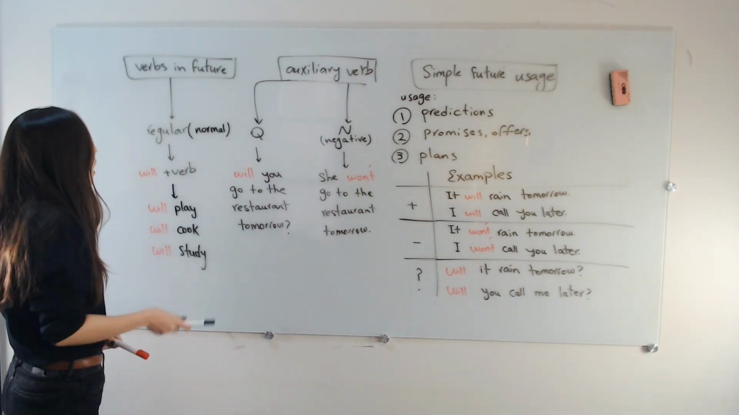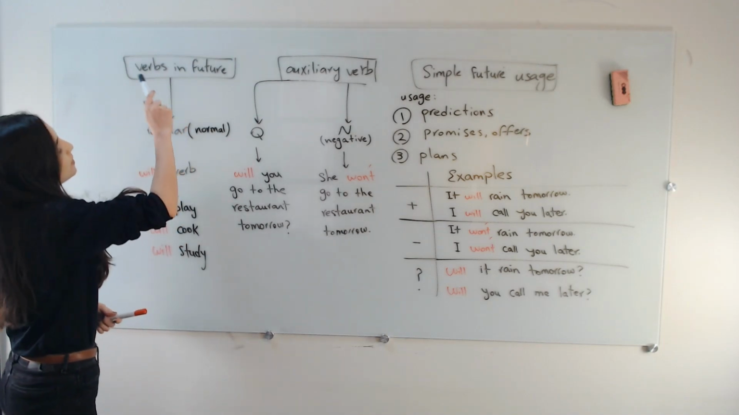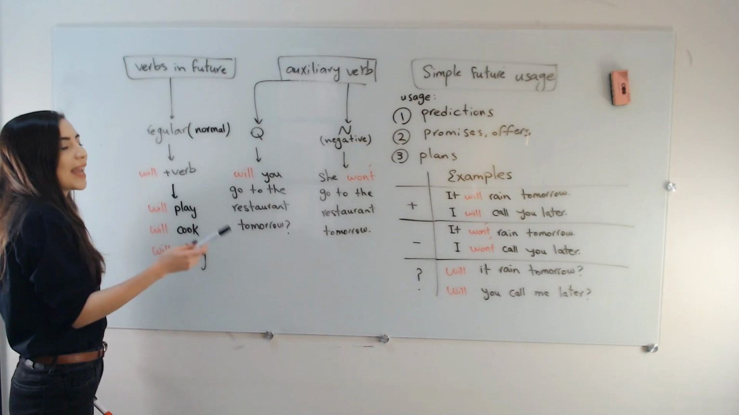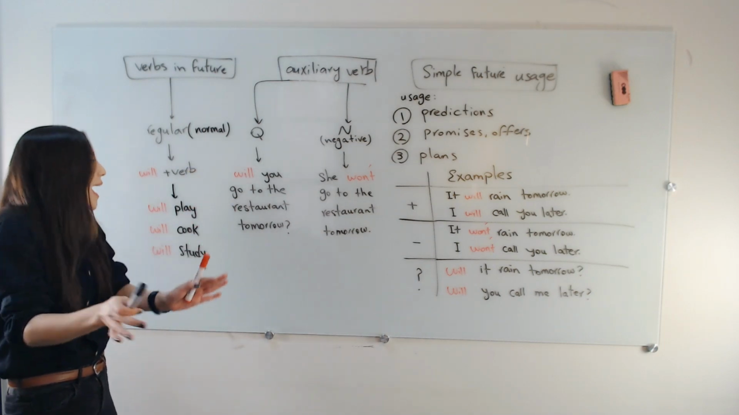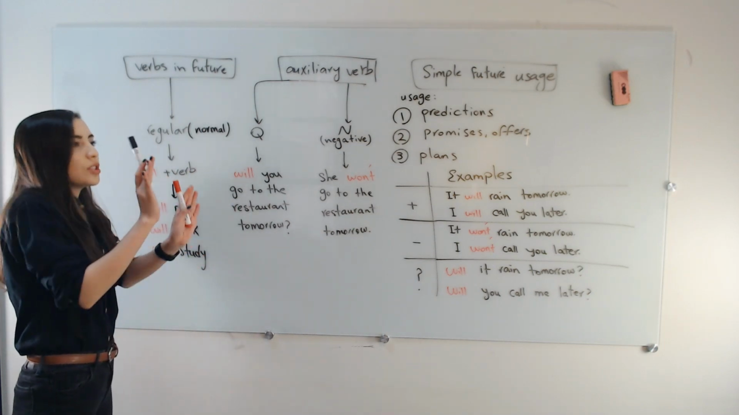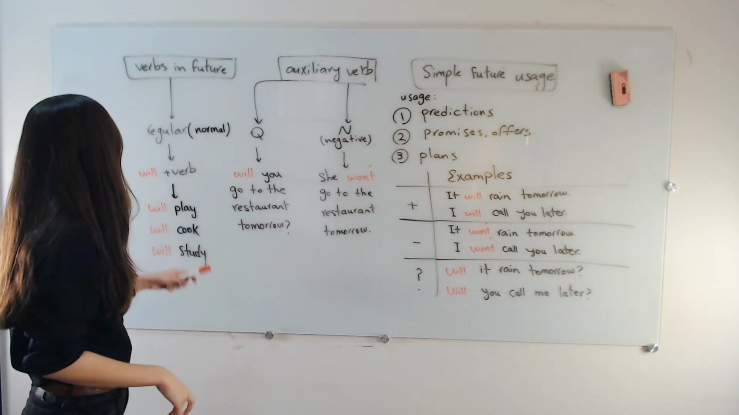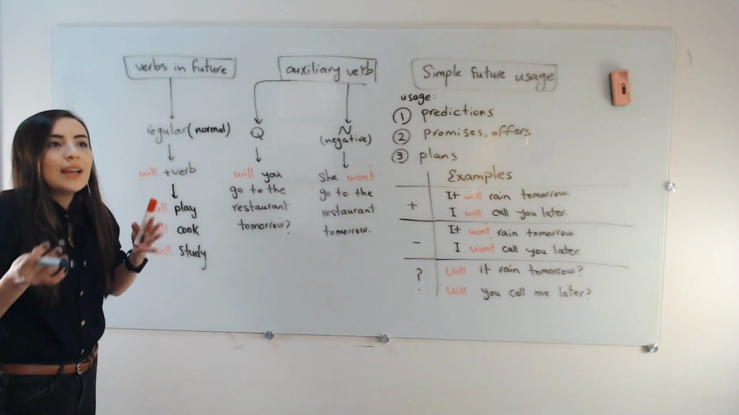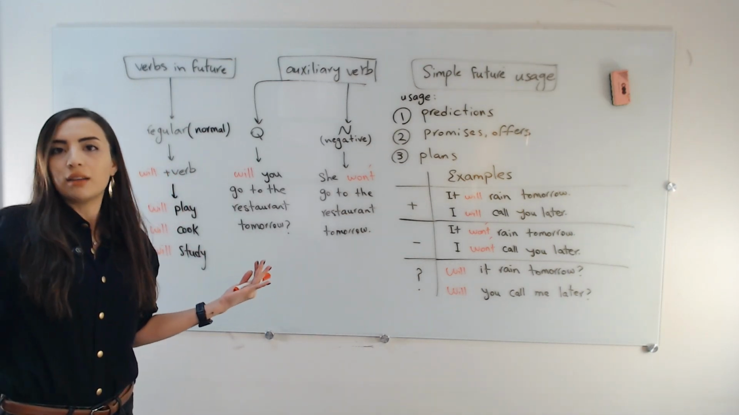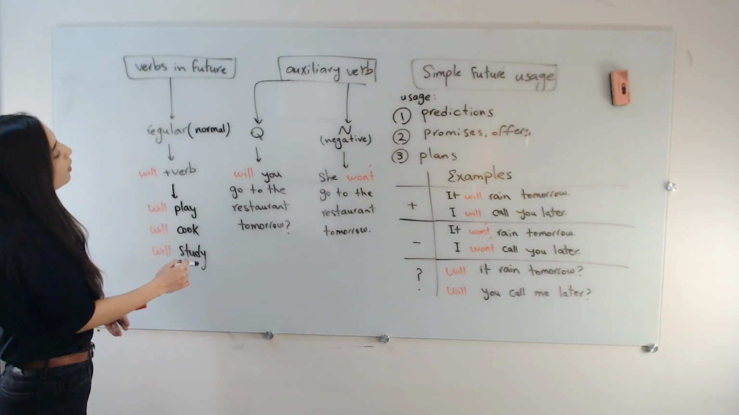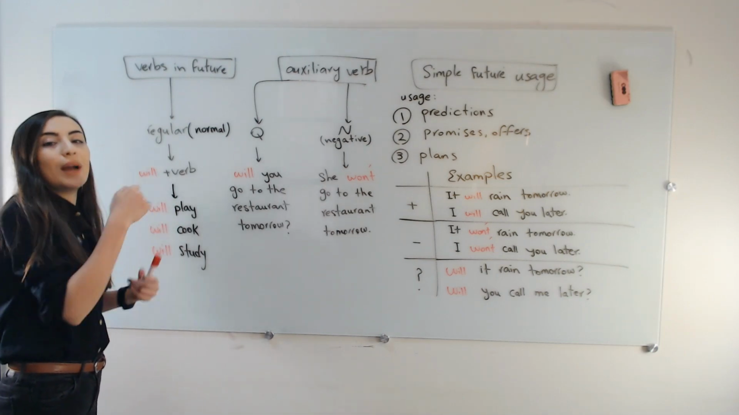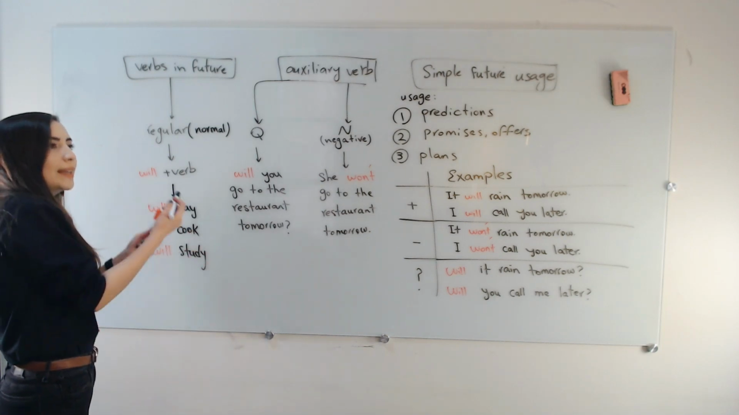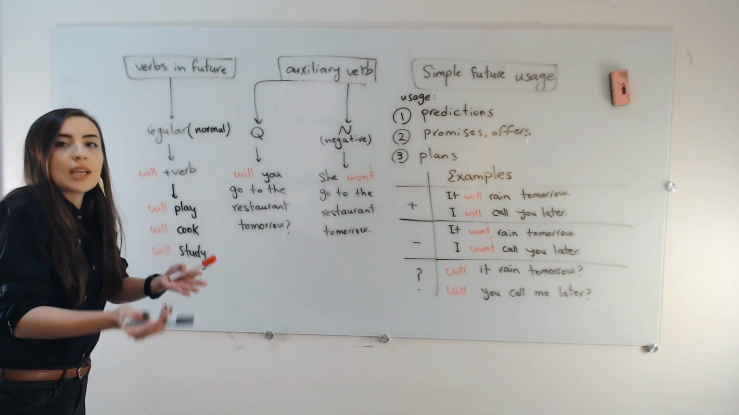So, as I said, the verbs in the simple future would be created by adding will to the simple form of the verb. So, will play, I will play, she will play. We do not have she will plays. You see, the verb is simple in the way that we are creating the verbs in simple future. I will play, they will cook, she will study.